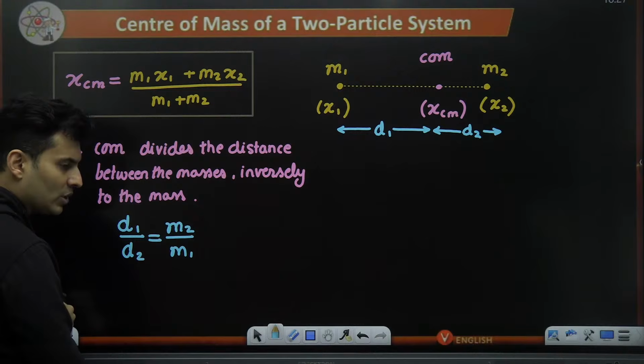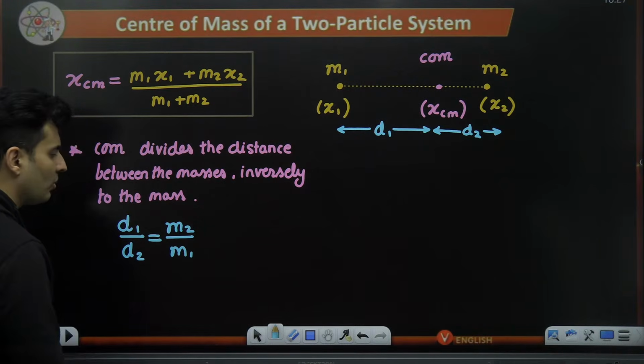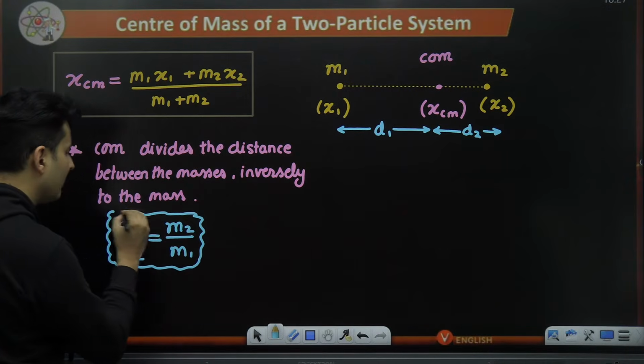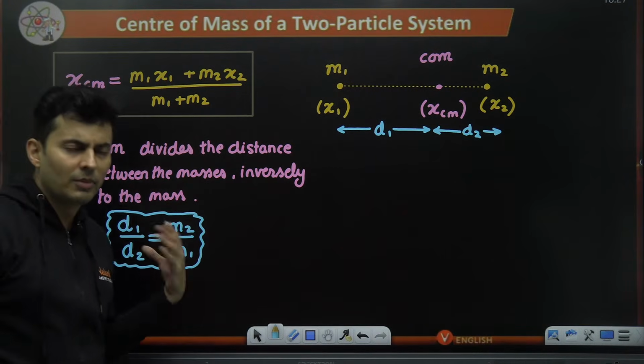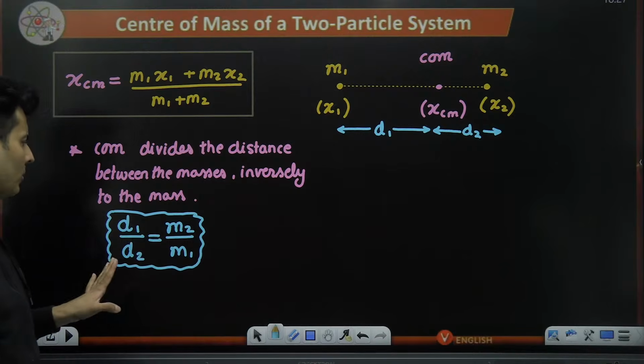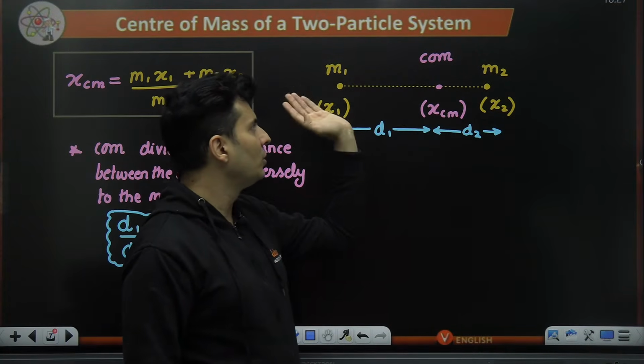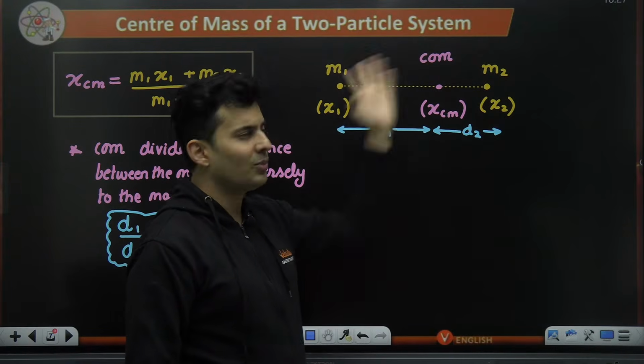D1 is inversely proportional to M1, D2 is inversely proportional to M2. This is a very important technique which can be used in many formulas, many questions. I will show it to you in a short moment.